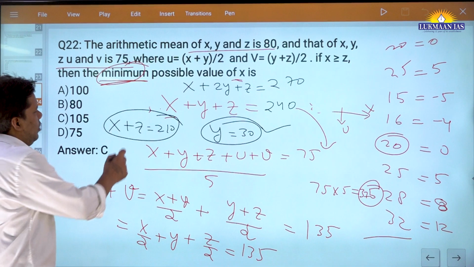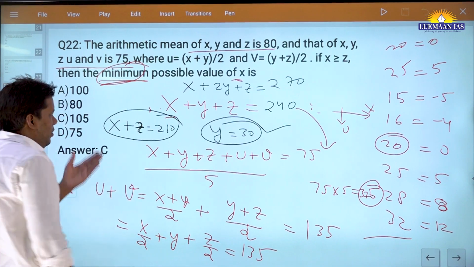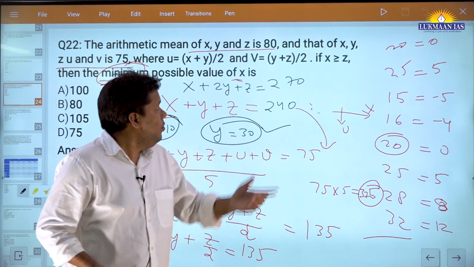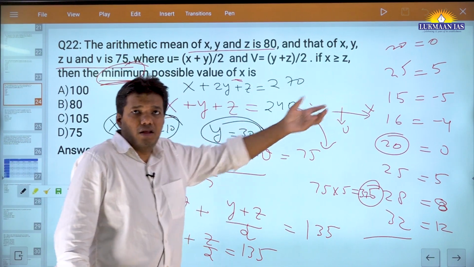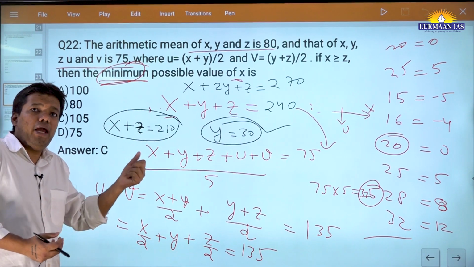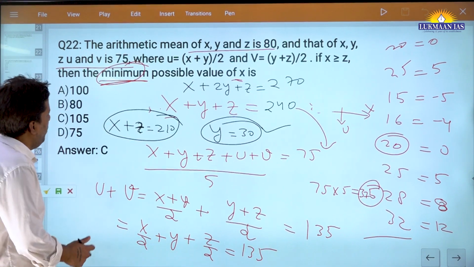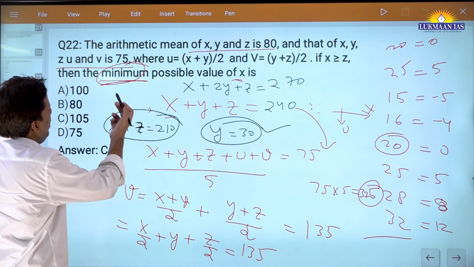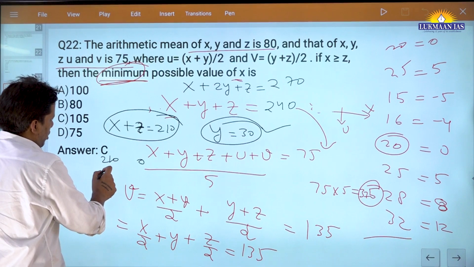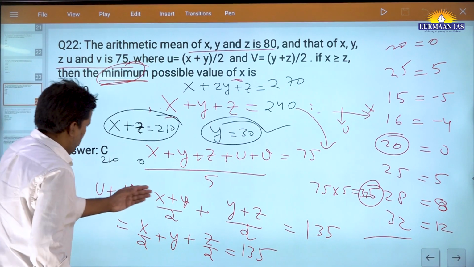So you will say, see, x plus z is equal to 210. What could the minimum possible value be? It is half, right? Because x is greater than z. See, two numbers make 210, and x is greater than z. So what could be the combination? The combination could be, let's say, x is 210 and z is 0. Or, okay, what I will do,